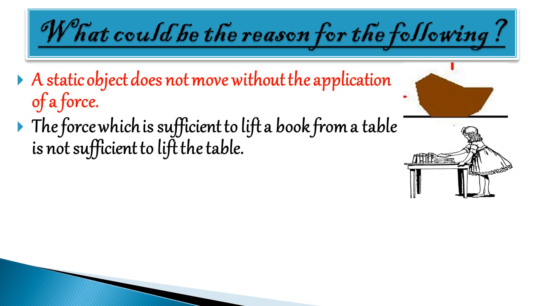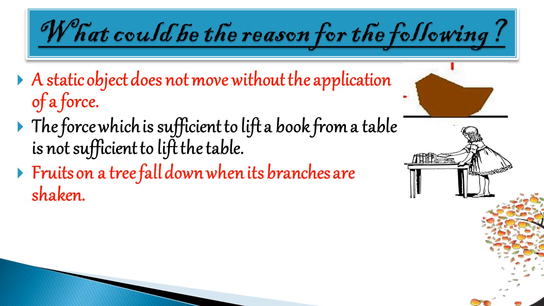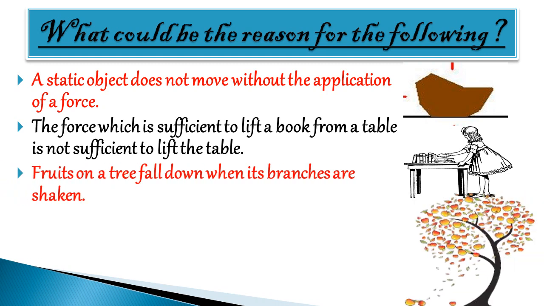That means the force which is required to lift a book from a table is not equal to the force that is required to lift the table. We know, to lift a book a lesser force will be applied and to lift a table a greater force will be applied. And the next condition is fruits on a tree fall down when its branches are shaken. That means when the branches are at rest, when the branches are not shaken, the fruits will stay on the tree only. But when the branches are shaken by air or external force, what happens? The fruits will fall down from the tree.